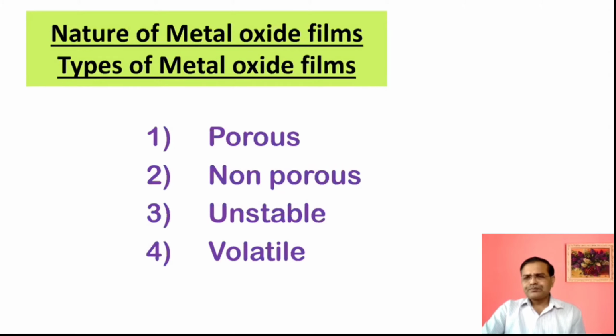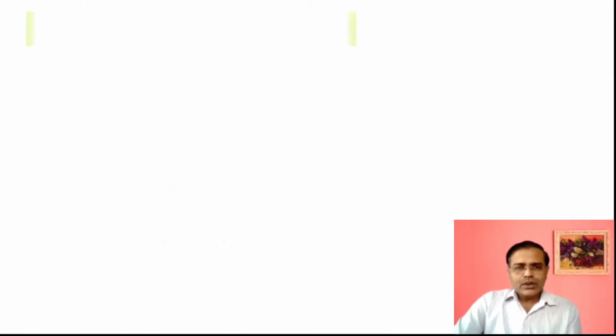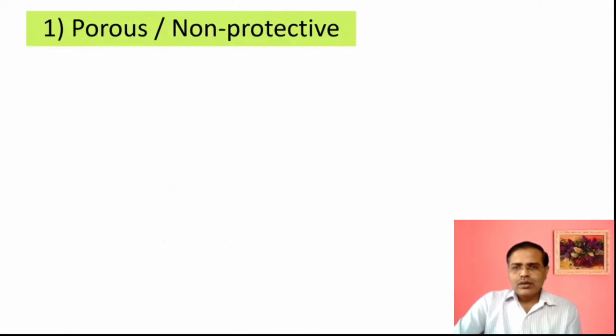I will show you how to remember the examples, because anybody can remember these 4 types: porous, non-porous, unstable, and volatile. But the trick is in memorizing the examples. So I will tell you the trick also. First of all, we'll see porous.